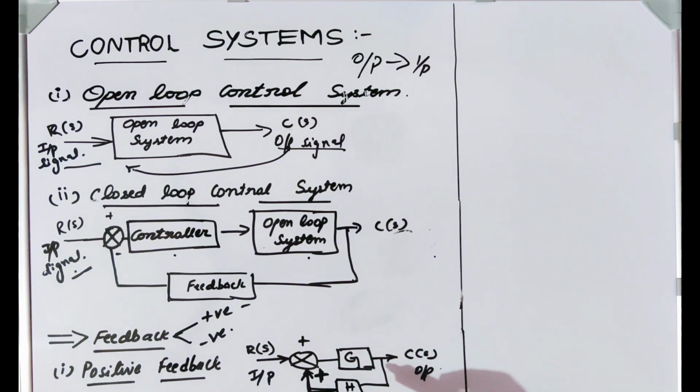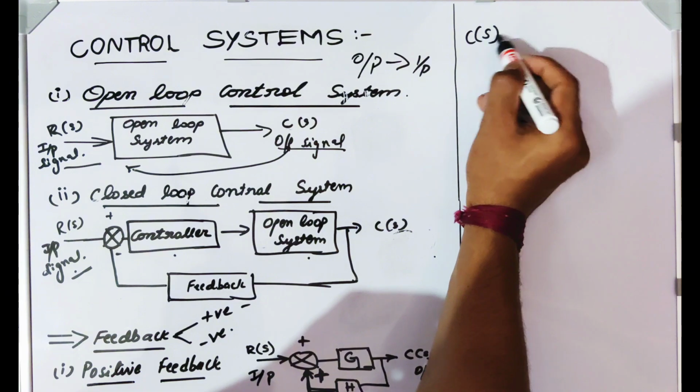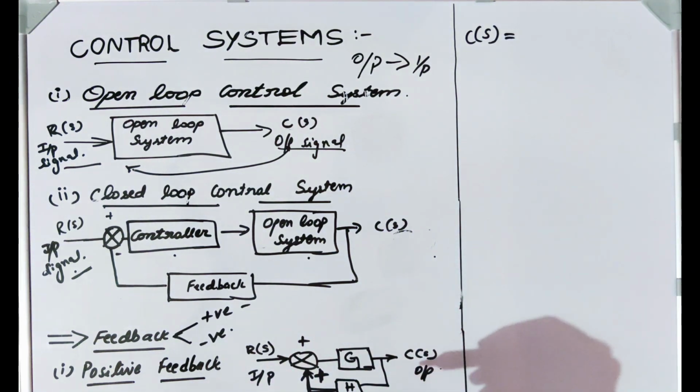There is an expression for positive feedback. Through this block diagram, we can write an expression for positive feedback. The output signal C of S is equal to the input signal plus the feedback signal.